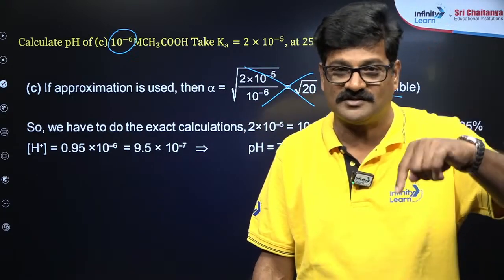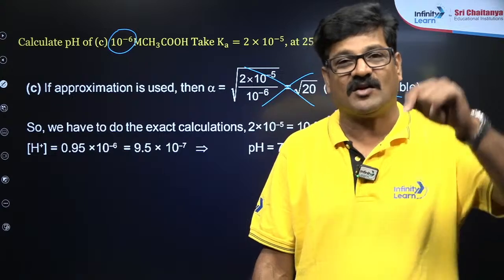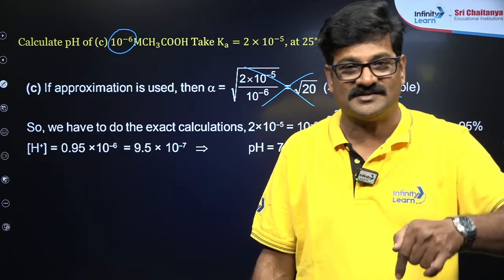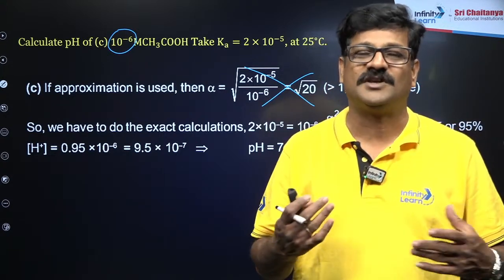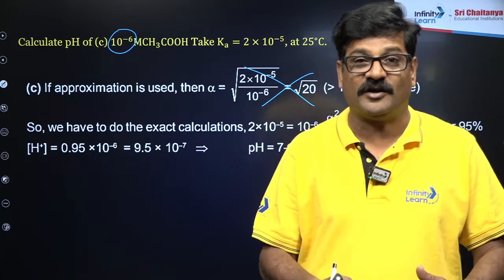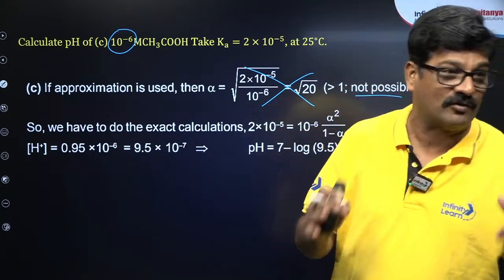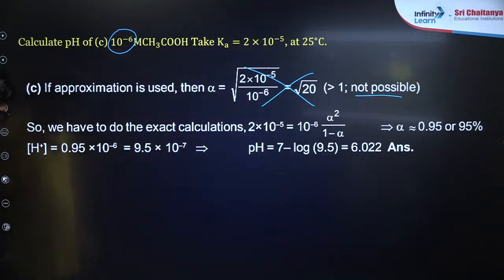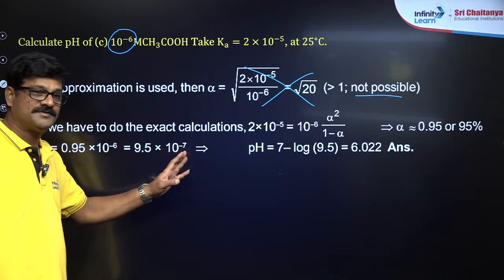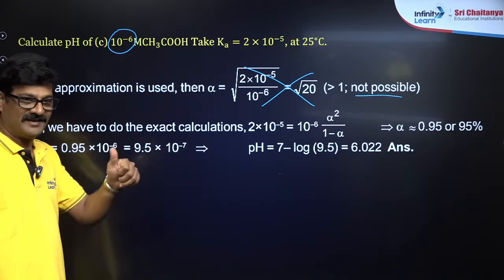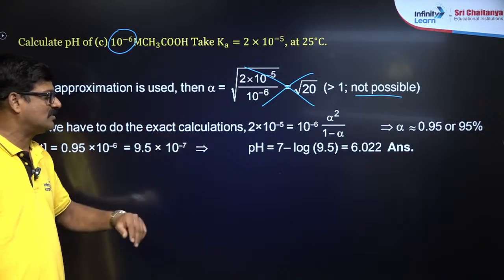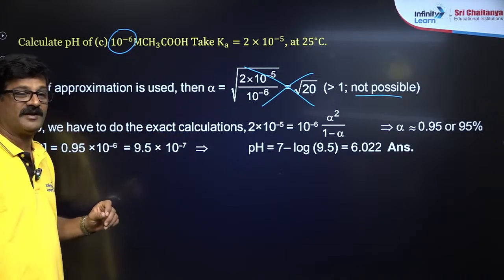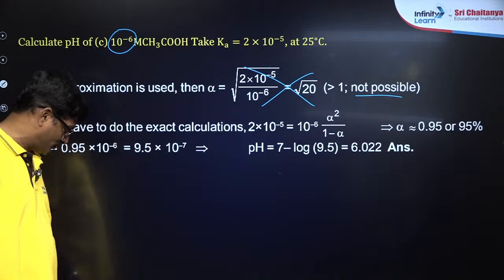When concentration is almost nearly 0, a weak electrolyte behaves like a strong electrolyte, मान लो. Okay, so H⁺ ion concentration मिलेगा 0.95 into 10⁻⁶, 9.5 into 10⁻⁷, है कि ना? So pH is equal to 7 minus log 9.5, 10 के आसपास में होगा 6.022.